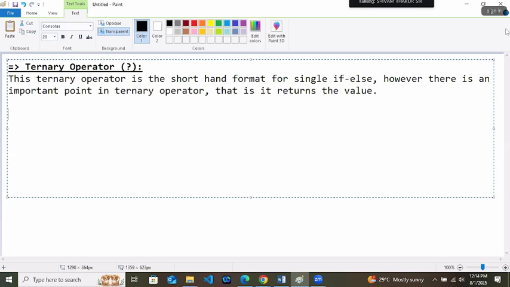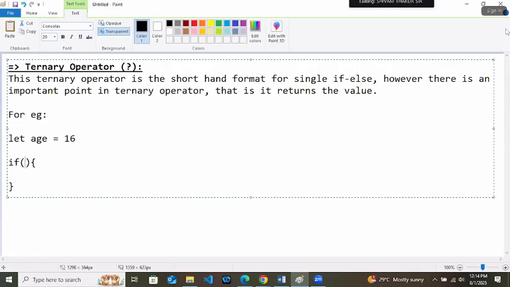Now let's take the case of voting. So here I'm writing let age, for example, let age equals 16. You will check if and else.